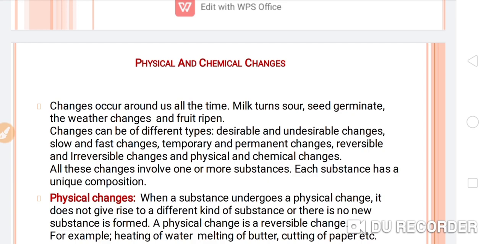Changes can be of different types, some will be desirable changes, some undesirable, some slow, some fast, some temporary, some permanent, some reversible and some irreversible, and some will be physical or some will be chemical changes. So all these changes involve one or more substances. Each substance has a unique composition. So this was the introduction about the changes.